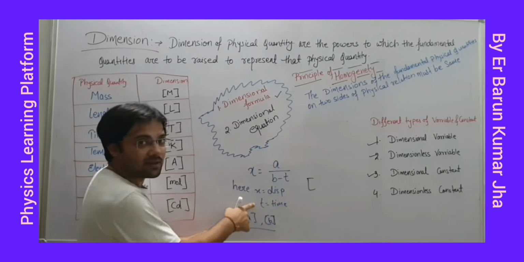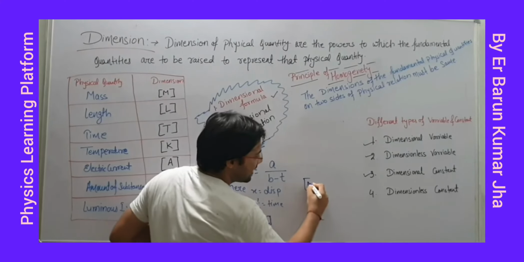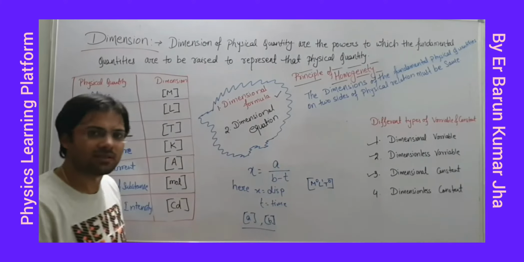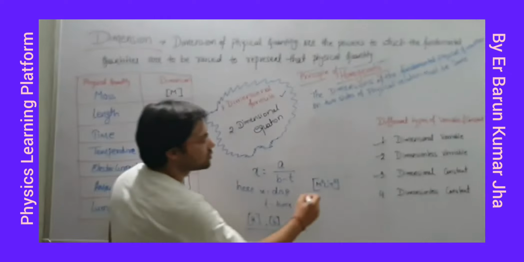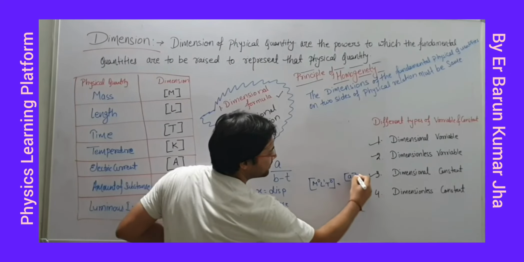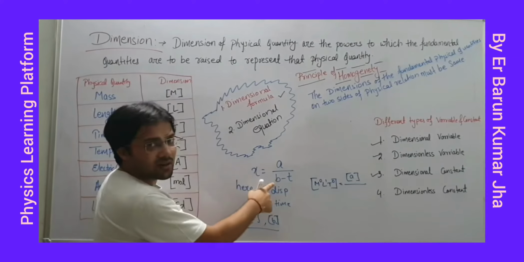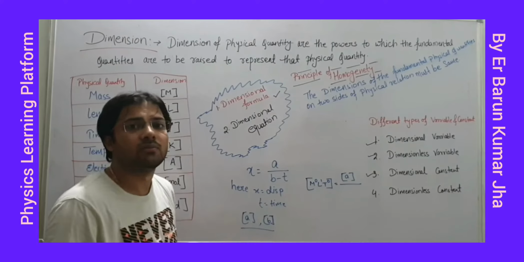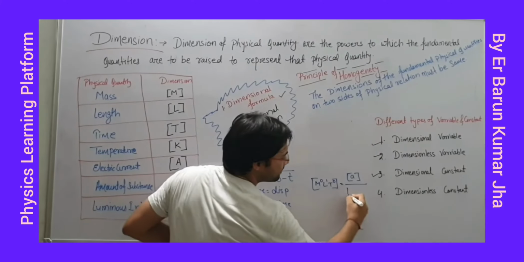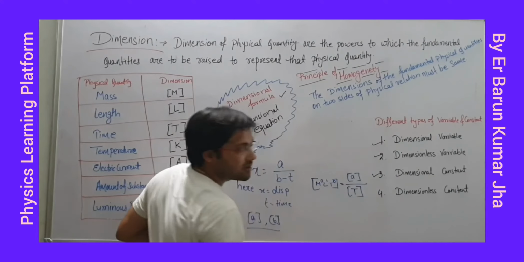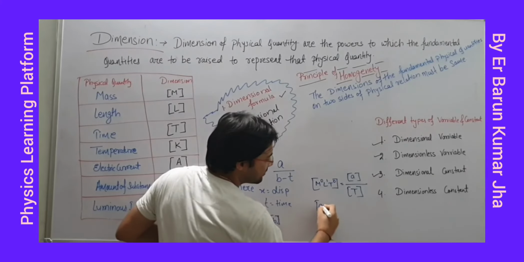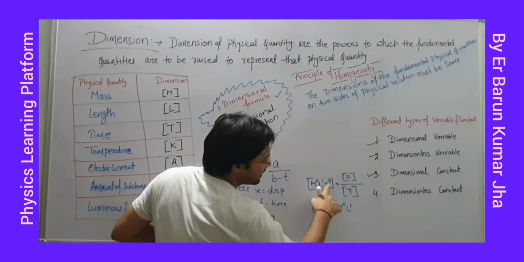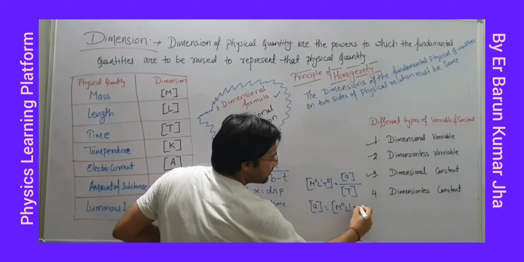x is displacement. The dimension will be what? M0, L1, T0. Displacement means length, only length. This is equal to... you have to find the dimension of A. The dimension of B is what? T, and time minus time will give you time only. So this will be T. So the dimension of A will be what? M0, L1 and T0 into this will be T1.